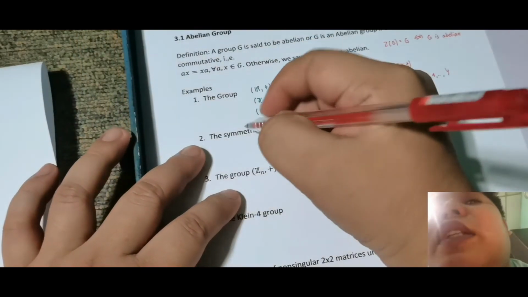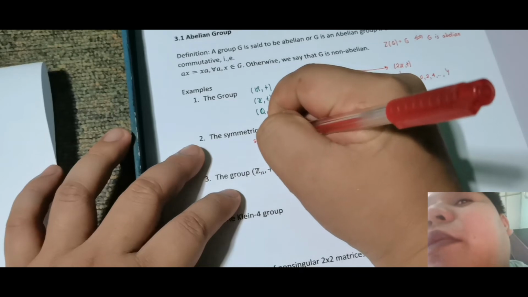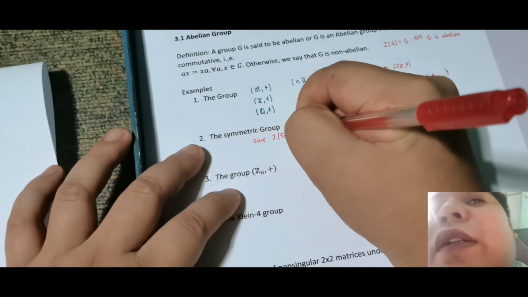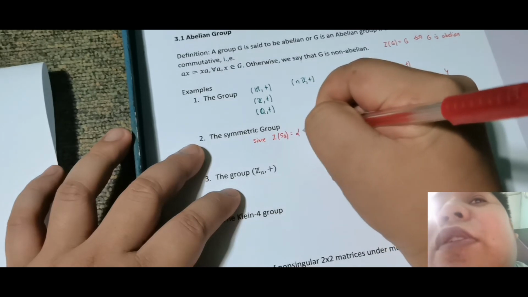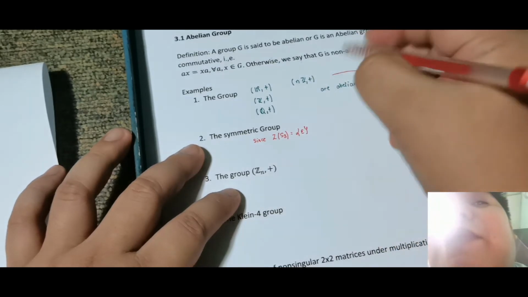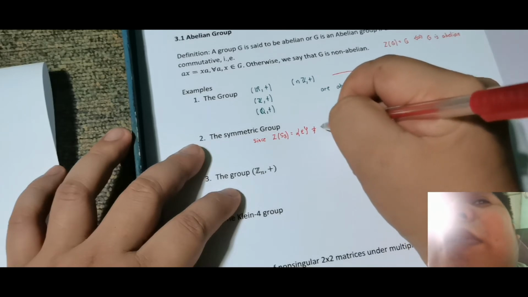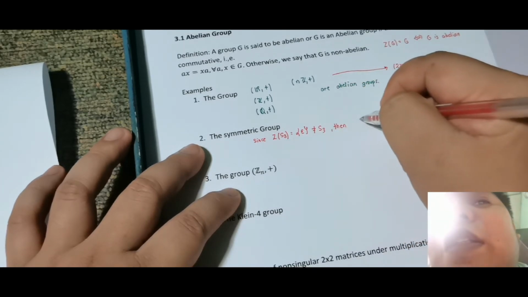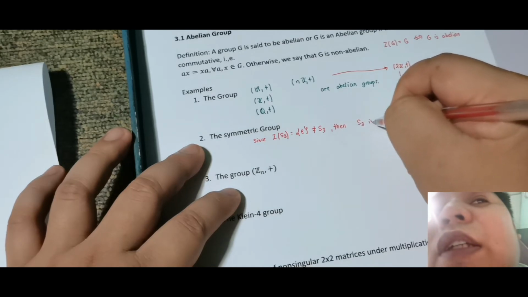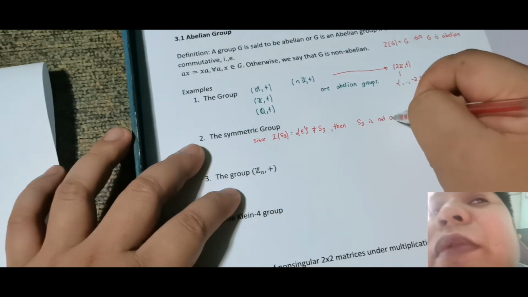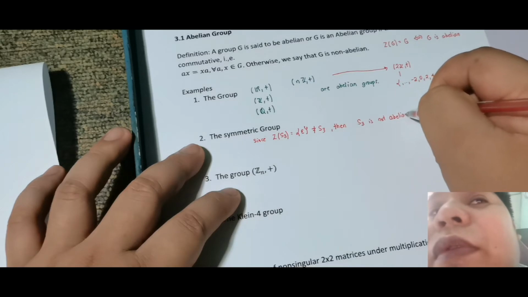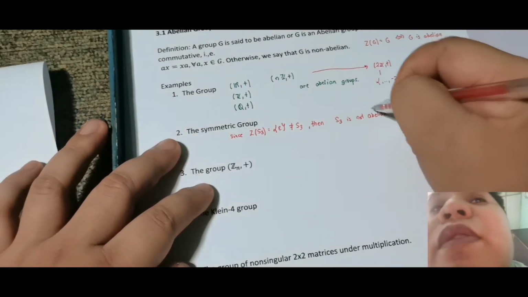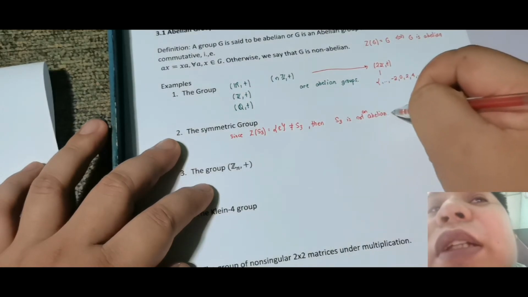Okay, lagay ko lang since the center of S3 is just equal to the set containing epsilon, which is not equal to S3. Therefore, S3 is not an abelian group.